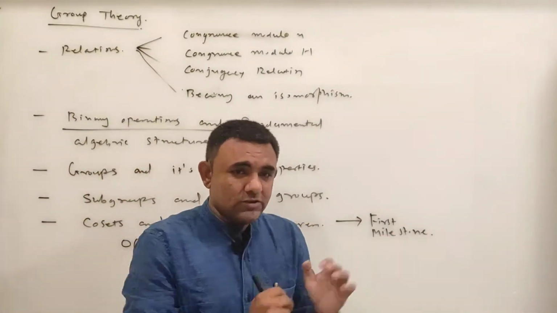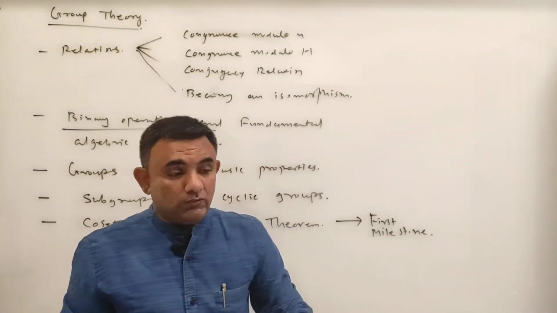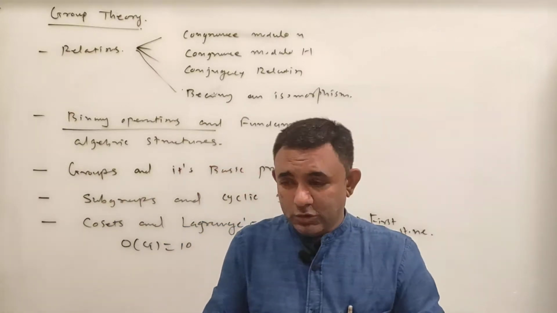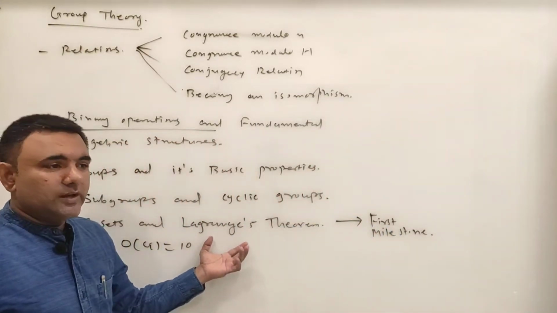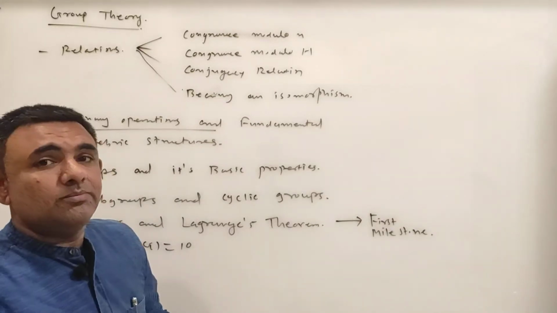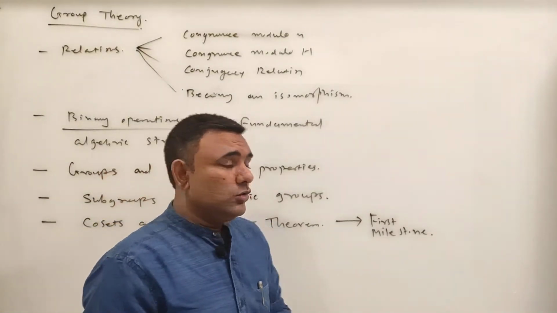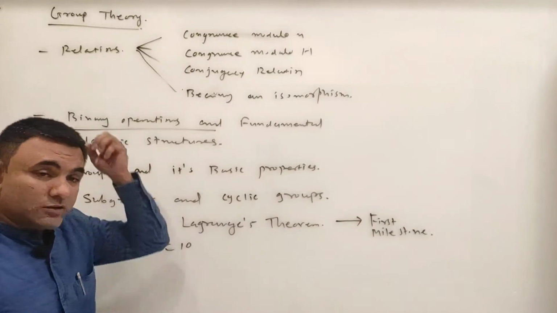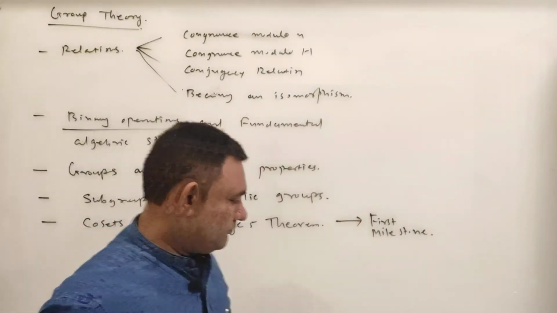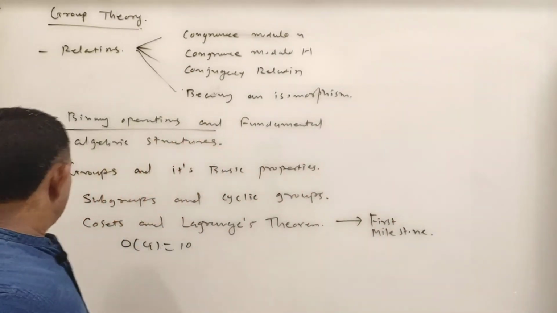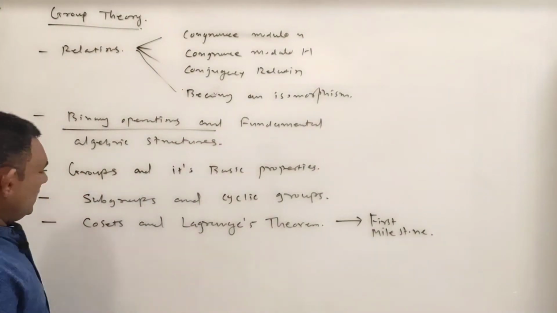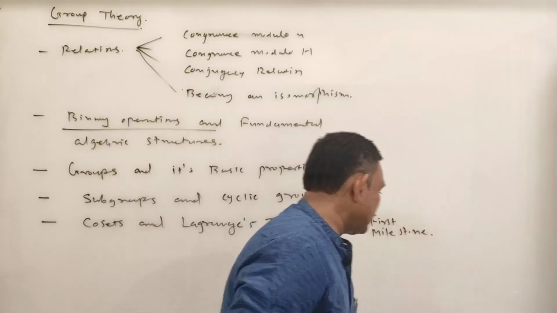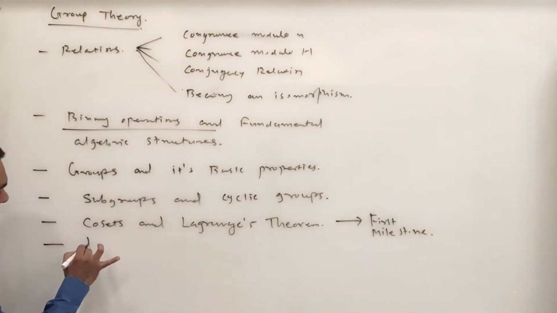What is the binary operation on the group? We don't know. Which type of element is in the group? We don't know. But still, with the help of Lagrange's theorem, you can get some basic information about the groups, and it is believed to be the first milestone of abstract algebra. Okay, so here we have Cosets and Lagrange's theorem. Then we learn the homomorphisms.